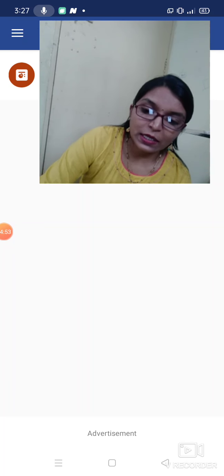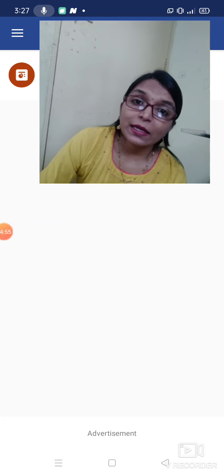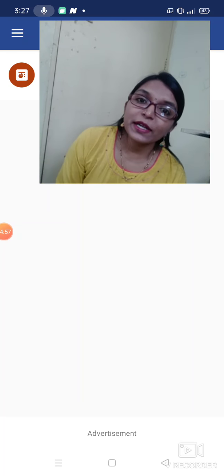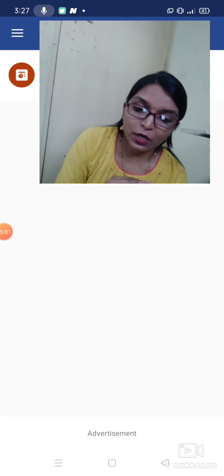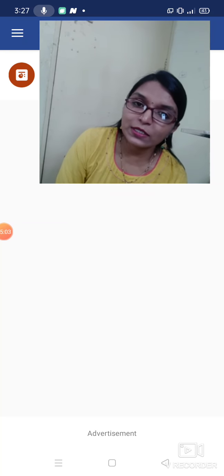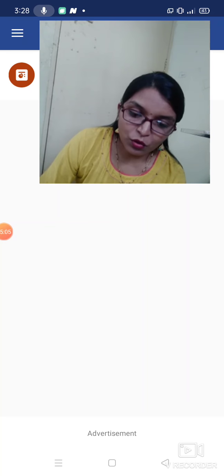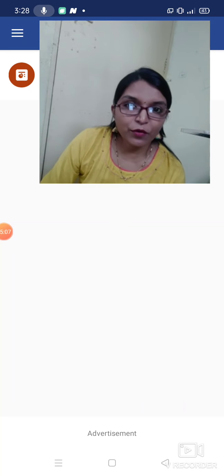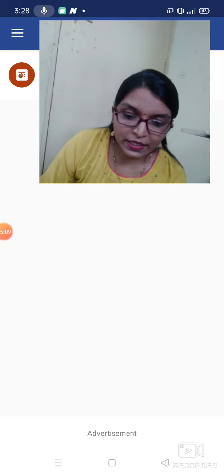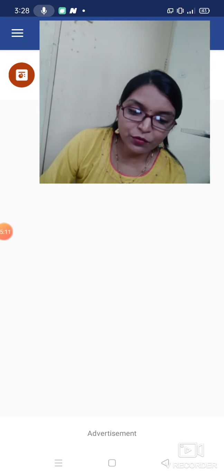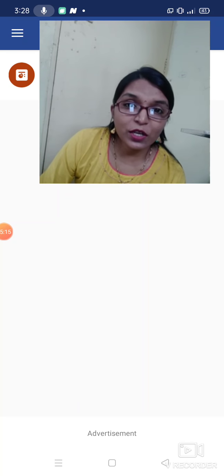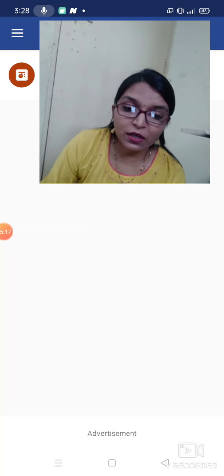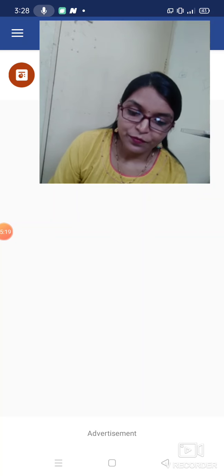Think about this option: diseases that spread through touch, it will be helpful, but for waterborne diseases it will not be helpful. So the first one is wrong. Second one, using a handkerchief while sneezing or coughing. It is also helpful for preventing airborne diseases.